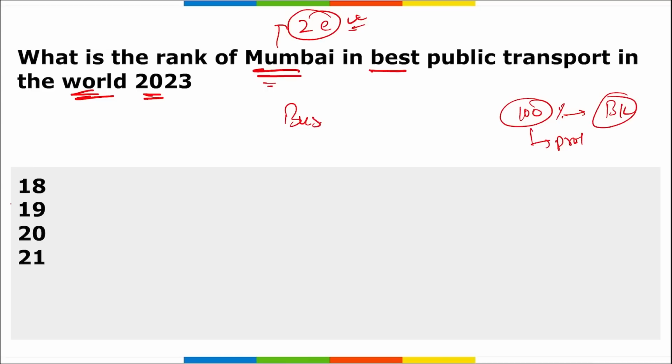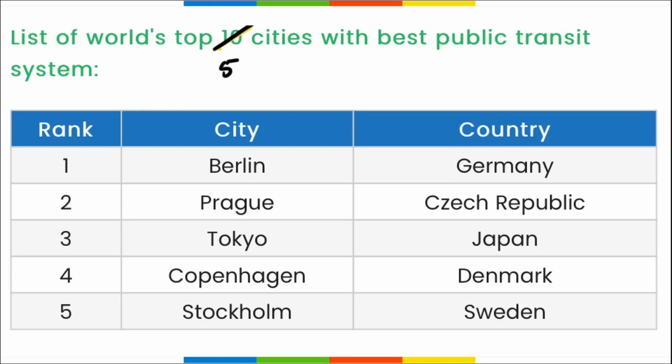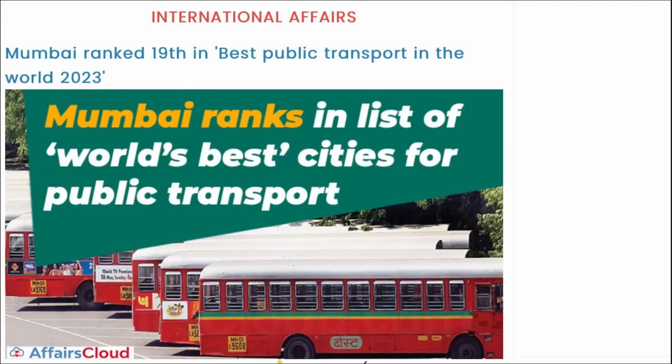So remember, in the world, Mumbai stood at 19th position, according to a survey published by a London, that is UK based company, Time Out. In this they stated that India's financial capital Mumbai was ranked 19th in the list of the best public transport in the world.